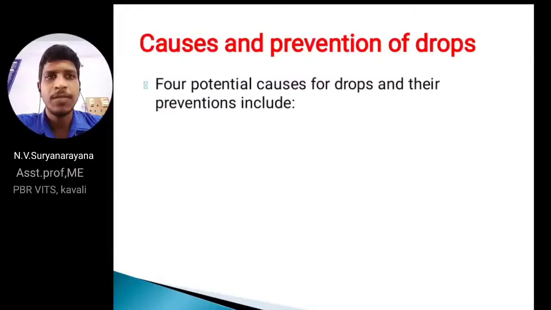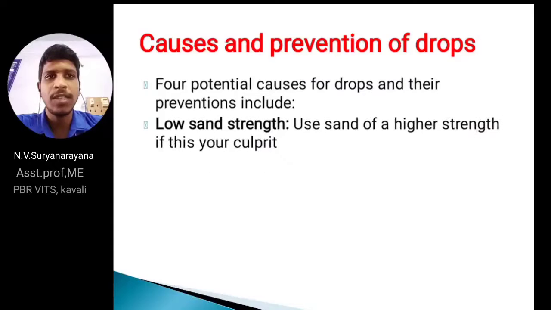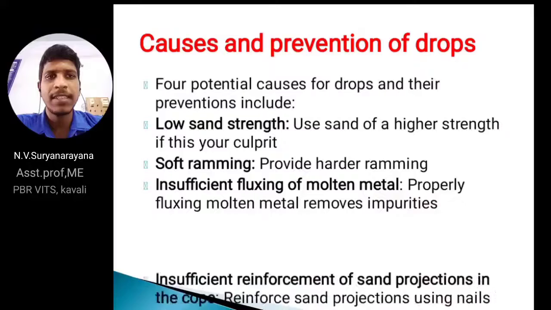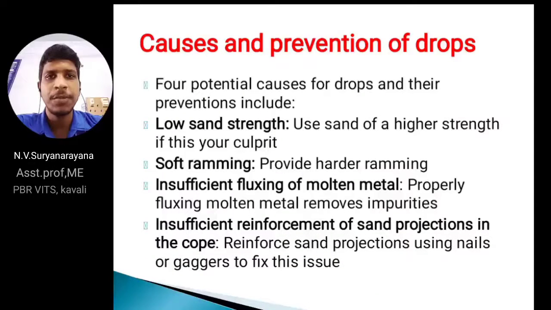Four potential causes for drops and their prevention include low sand strength, soft ramming, insufficient fluxing, and insufficient reinforcement. By giving higher strength to the sand, this type of defect can be solved. Providing hard ramming can solve this defect, and properly fluxing the molten metal removes impurities or irregularities.